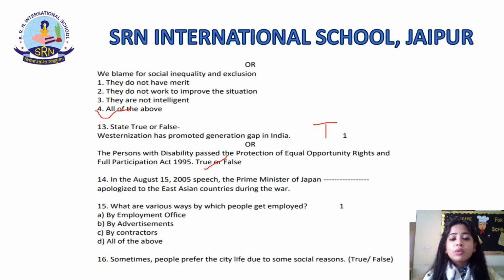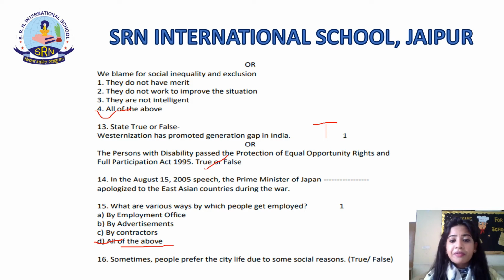Now, as we know, there are different ways by which people seek employment, by which they get employed. It can be either contractors, by advertisements, or by employment office. So, the correct answer would be all of the above. Okay. Now, talking about 16th question.